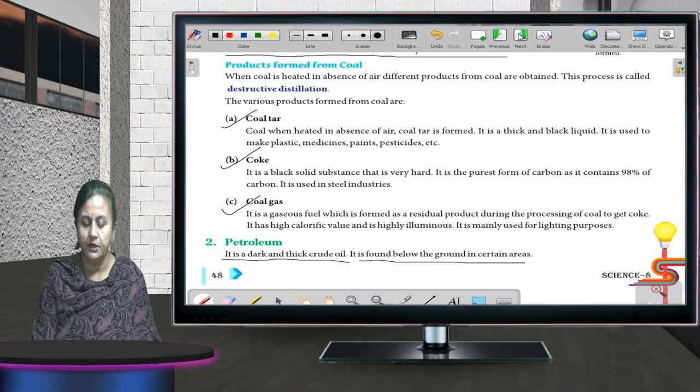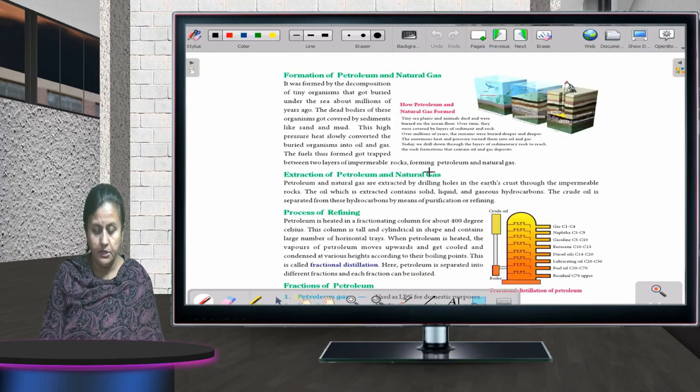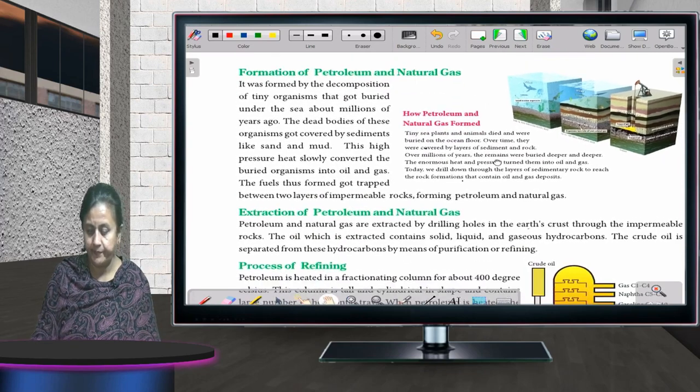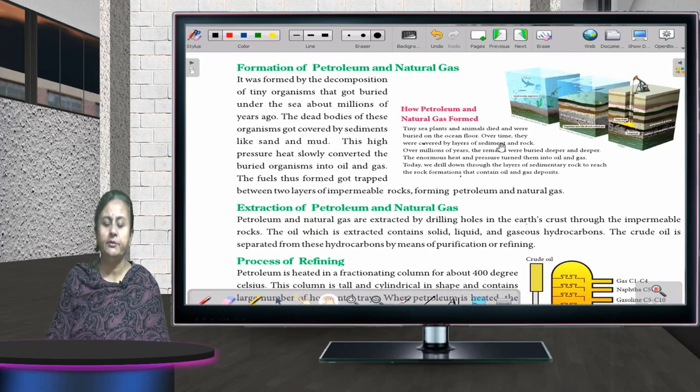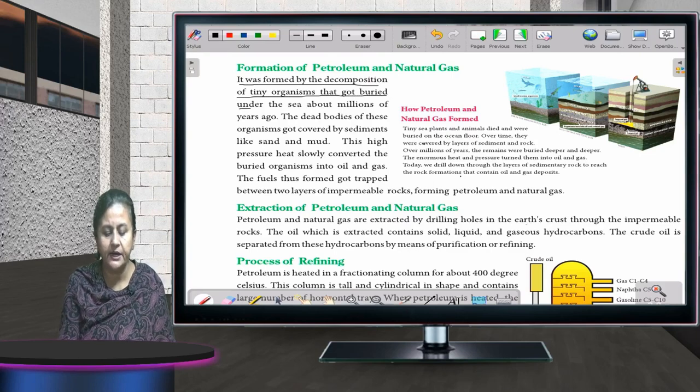Now, formation of petroleum and natural gas. It was formed by the decomposition of tiny organisms that got buried under the sea about millions of years ago.